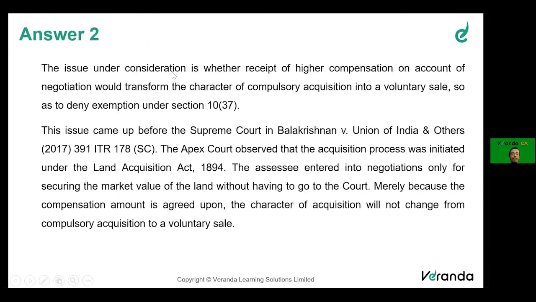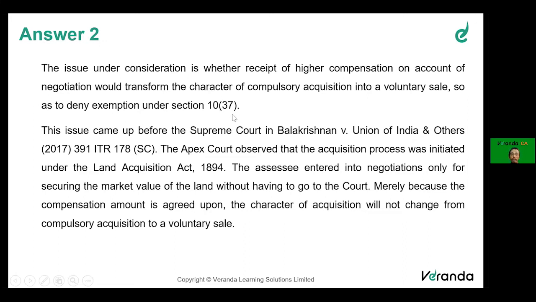The issue under consideration is whether higher compensation on account of negotiation would transform the character of compulsory acquisition into voluntary sale. Just because I am negotiating, will it change from compulsory acquisition to voluntary sale? That is the question, so as to deny exemption under section 10(37).